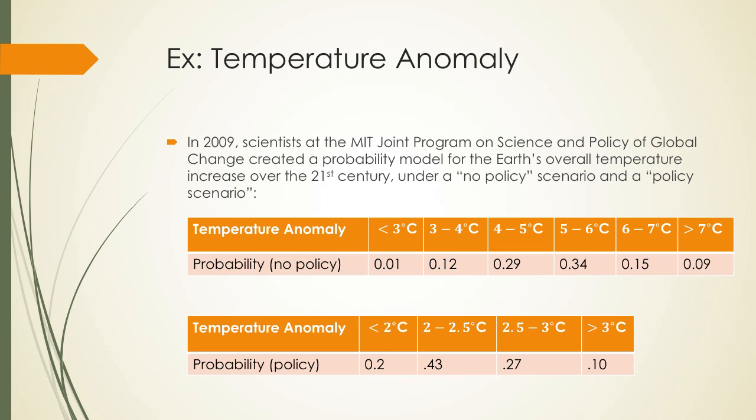The second model represents a policy scenario, which assumes that aggressive policies are enacted to limit cumulative emissions of greenhouse gases over the century to the equivalent of 3.4 trillion metric tons of CO2. Note that the sample space is different for this model to better capture the range of likely outcomes. In this model, even with aggressive policies, there is still a very high probability of increases over 2 degrees Celsius.